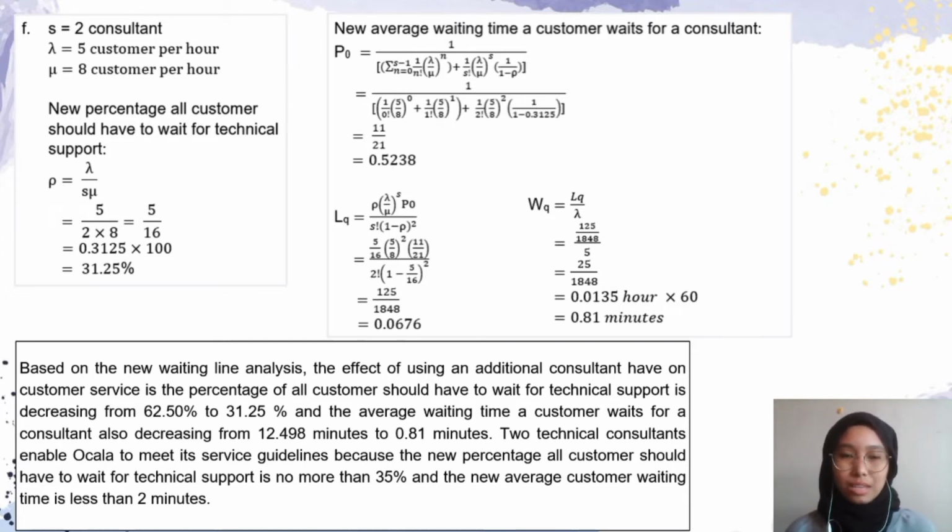2 technical consultants enable Ocala to meet its service guidelines because the new percentage of customers who have to wait for technical support is no more than 35% and the new average customer waiting time is less than 2 minutes.